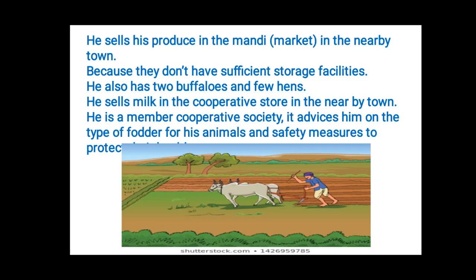That is why in the recent years the government has taken some initiatives. It means some steps for developing all the storage facilities. Okay. Now, Munnal is also having two buffaloes, children, two buffaloes and a few hens. So he sells his milk. It means the milk which he is getting from the buffaloes. He sells that in cooperative stores nearby. Okay, and he also gets advice from the cooperative society, what kind of fodder he has to use for his animals, what kind of safety measures he has to take to protect the health of the livestock, etc., from the cooperative society in his town.